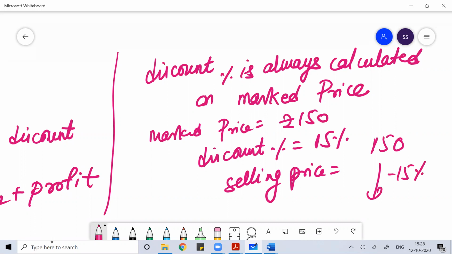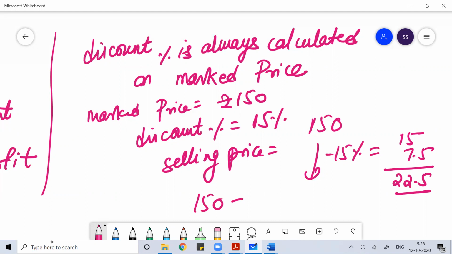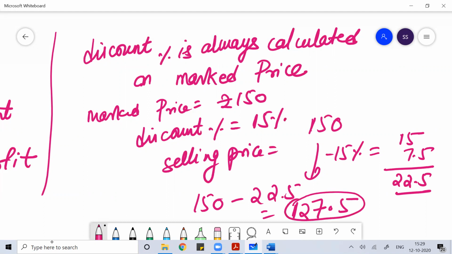So what is the selling price? 15% of this: 15 is 10%, 5% is 7.5, so this is 22.5. So your selling price is 150 minus 22.5. 10 minus 5 is 5, 9 minus 2 is 7, 4 minus 2 is 2. So the selling price is 127.5 rupees.